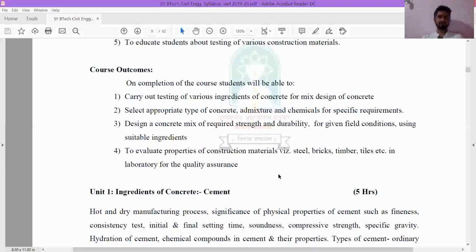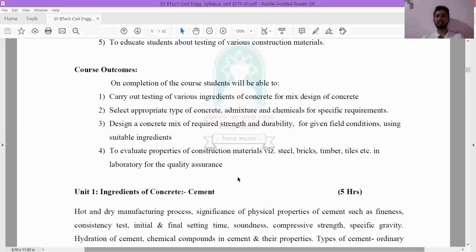First is, on completion of the course, students will be able to carry out testing of various ingredients of concrete for mix design of concrete. Whatever you have seen in the objectives only will be there in the outcomes. In objectives we are telling that we are going to study this. In outcome you are telling that you have already studied that.